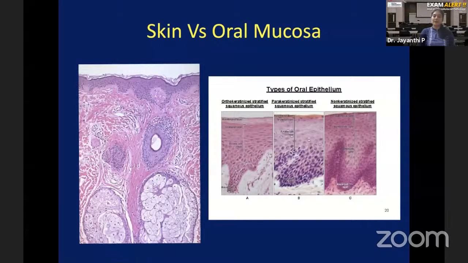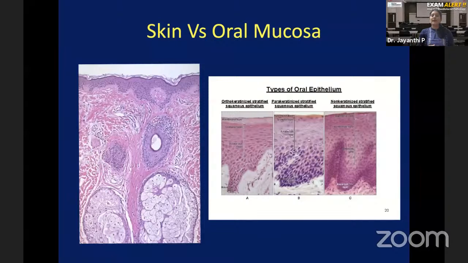So whether it is skin, or the lining mucosa of the oral cavity, or the masticatory mucosa, basically it is stratified squamous epithelium. The word stratified means you have multiple layers. It is not a single layer, but you have multiple layers of epithelium. Strata means layers. So that is why it is called stratified.